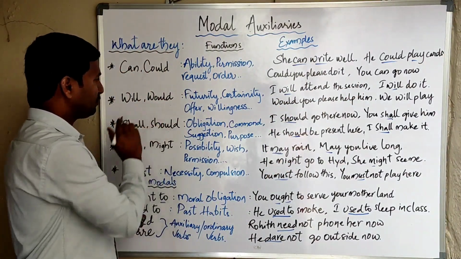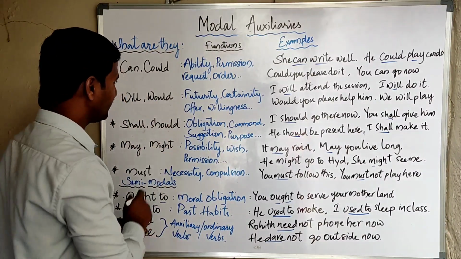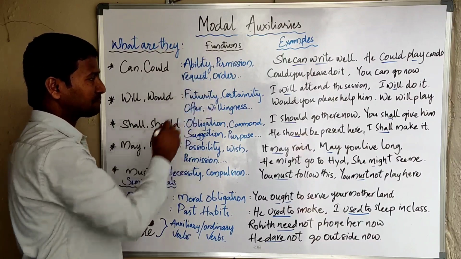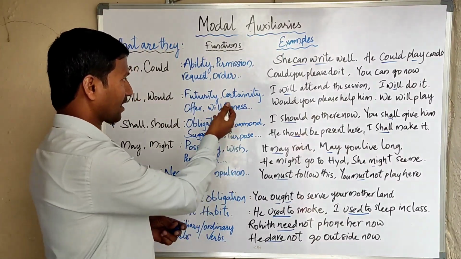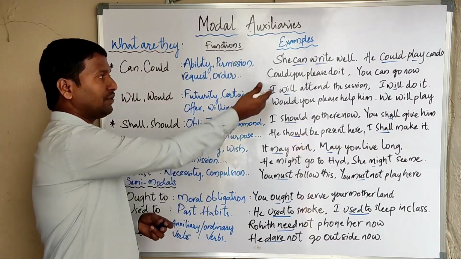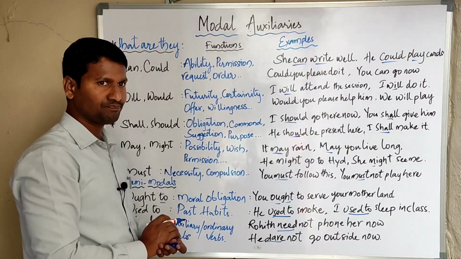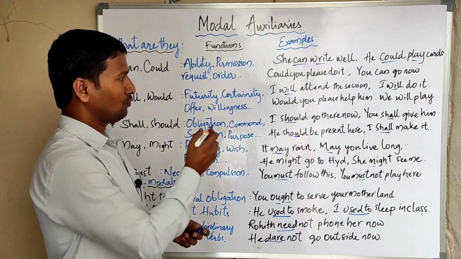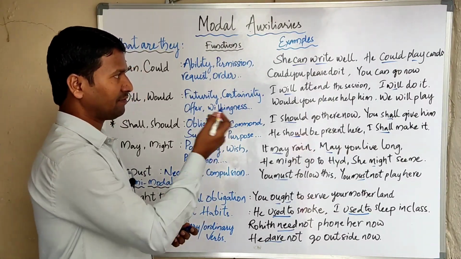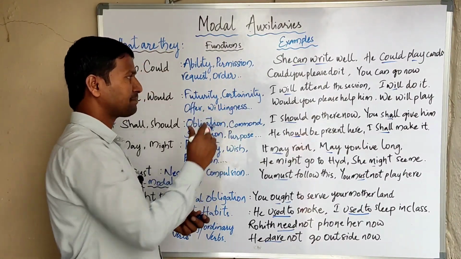When you move to the next, would is a past form of will. These two are used to express futurity, certainty, offer, and willingness. Some examples: I will attend the session, I will do it, would you please help him, we will play. Some of these sentences express futurity.